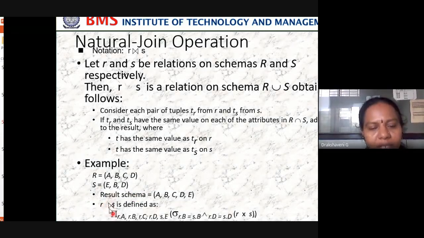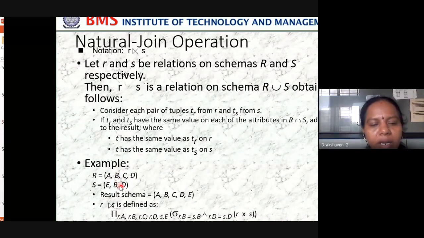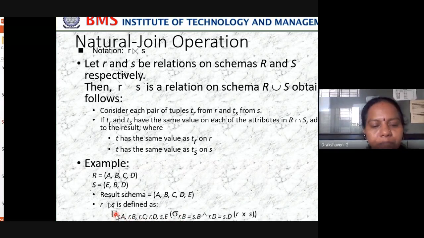With respect to natural join, R natural join S is defined as pi, which means columns. Which columns? R.A, R.B, R.C, R.D, and S.E. You just remove the repeated ones. B is repeated, I don't want to write it two times. D is repeated, we are not going to write it again. So A, B, C, D and E are in the pi.